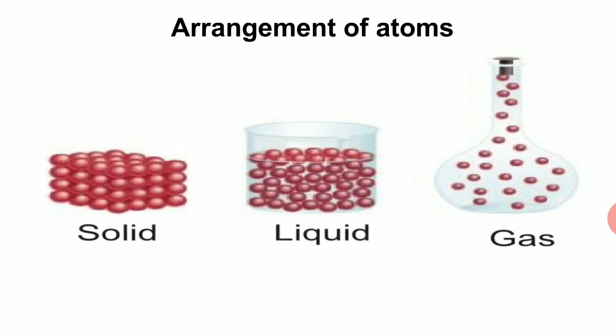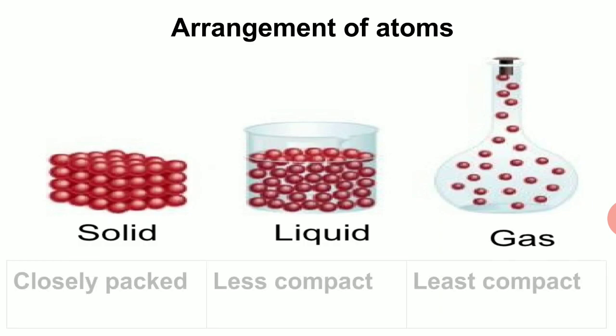Let's talk about the arrangement of atoms in a substance, in matter. In solids, they are highly compact, where particles are very closely packed. In liquids, they are less compact. They have some space in between them. In gases, the particles are least compact. They are moving far away from each other.